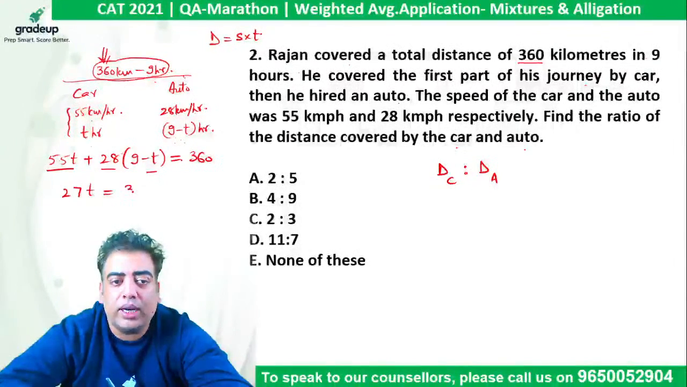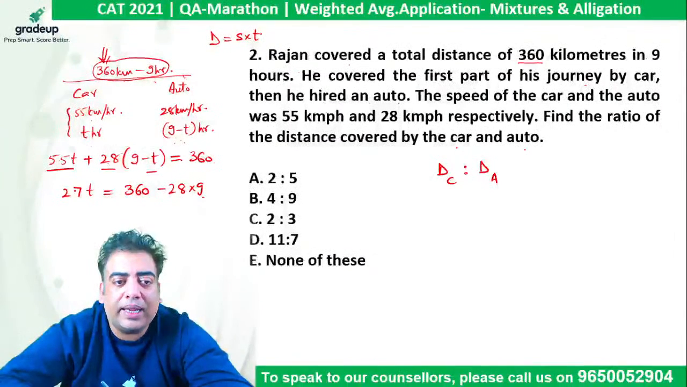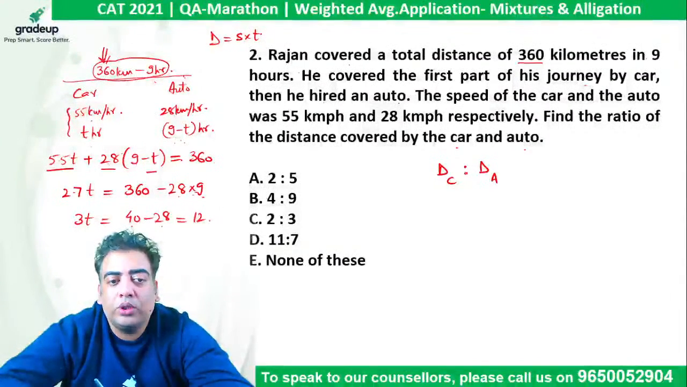T is equivalent to 360 minus 28 into 9. And we can now clearly see that 9 can be cancelled out thoroughly, so you need not multiply 9 with 28. So it comes out to be 9 3s are 27, 9 4s are 36 minus 28, and the difference of these two is equivalent to 12. So T comes out to be 12 by 3, which is 4 hours.